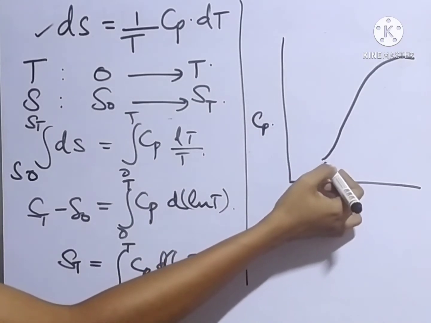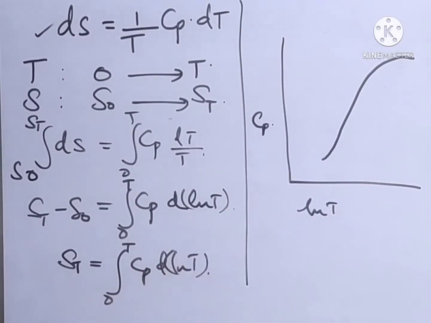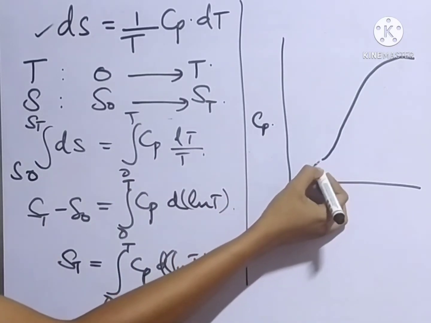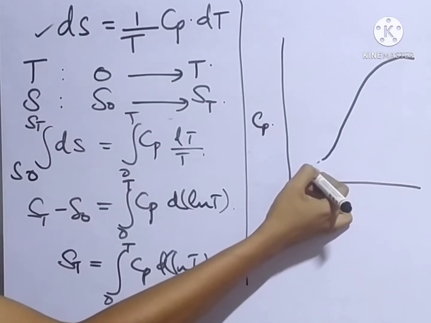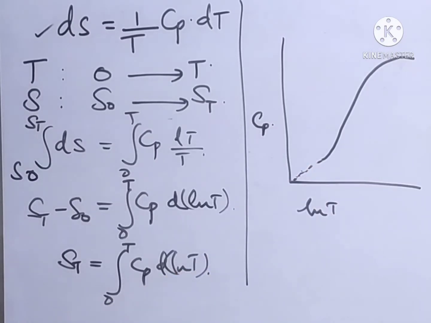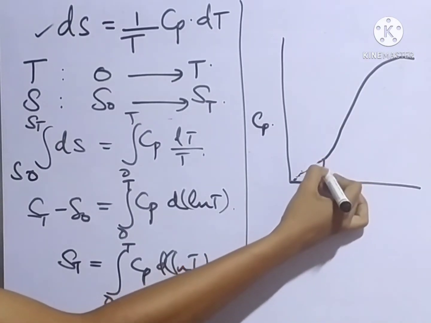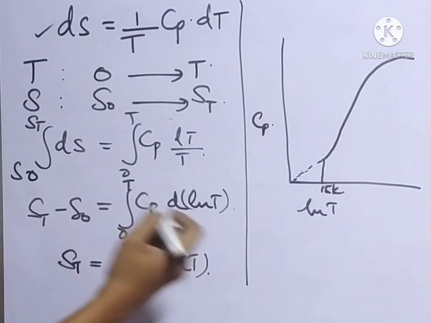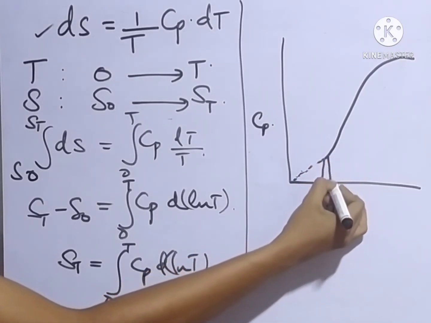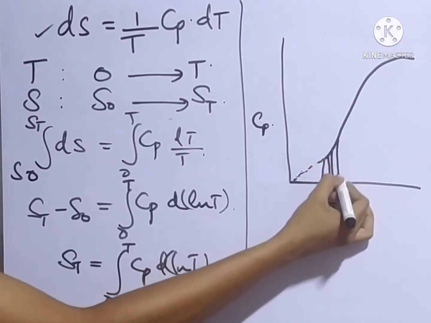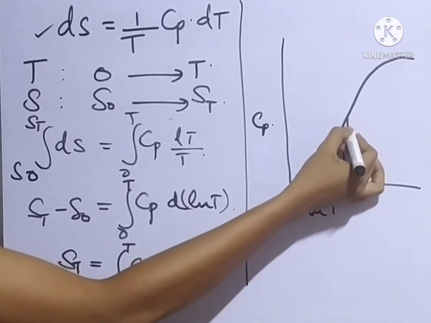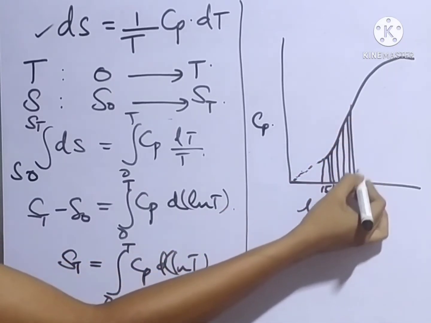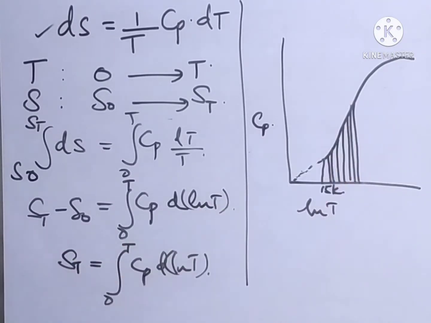Practically we can only calculate the entropy down to 15 Kelvin. We cannot calculate the entropy at absolute 0, but we can extrapolate this curve and calculate the entropy value at absolute 0 also. So practically we can calculate up to 15 Kelvin. And by dividing this area into small pieces, we can calculate the change in entropy in each section.